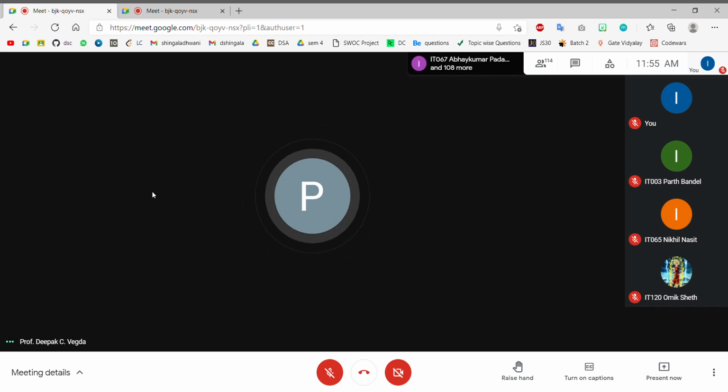So you can have a destination network as a host ID, and then you can provide the way you can connect to that particular host.